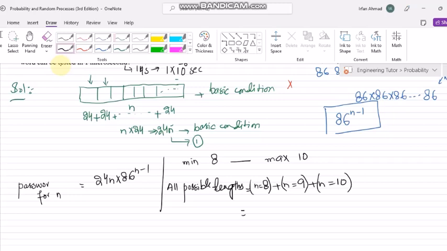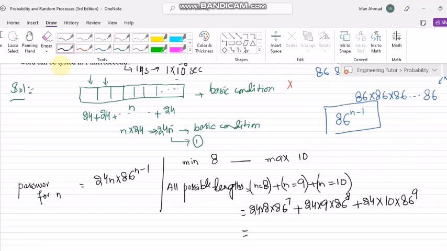Okay, so now putting the values here, what will I get? I will get here 24 into 8 into 86 raised to power 7, plus 24 multiplied by 9 multiplied by 86 raised to power 8, plus 24 multiplied by 10 multiplied by 86 raised to power 9.